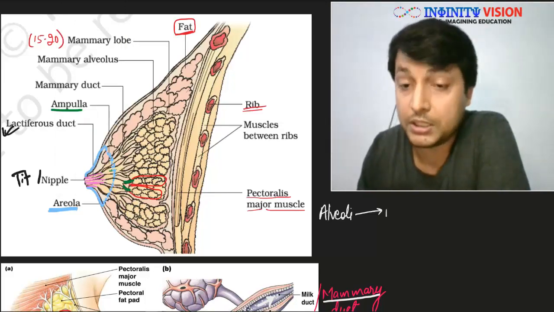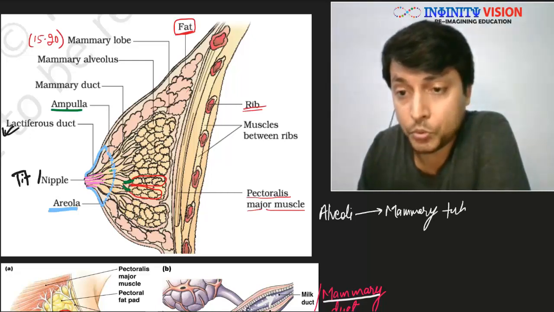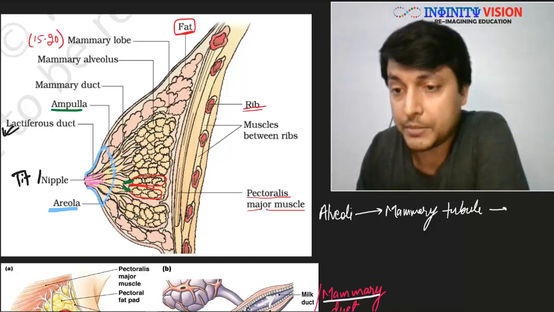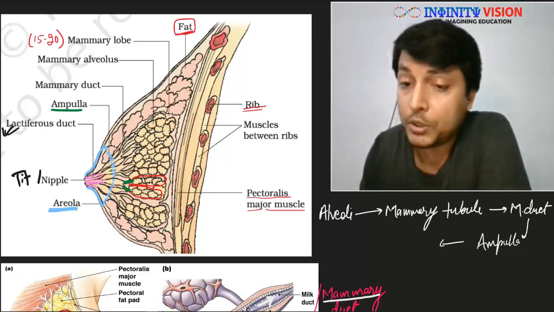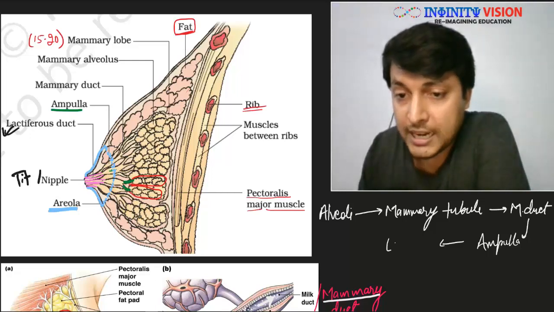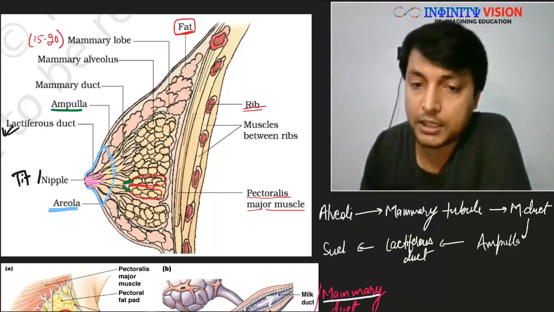From alveoli it goes to the mammary tubule, and from mammary tubule it goes to the mammary duct. From mammary duct it goes to the ampulla. From ampulla it goes to the lactiferous duct, and from lactiferous duct it is sucked out.